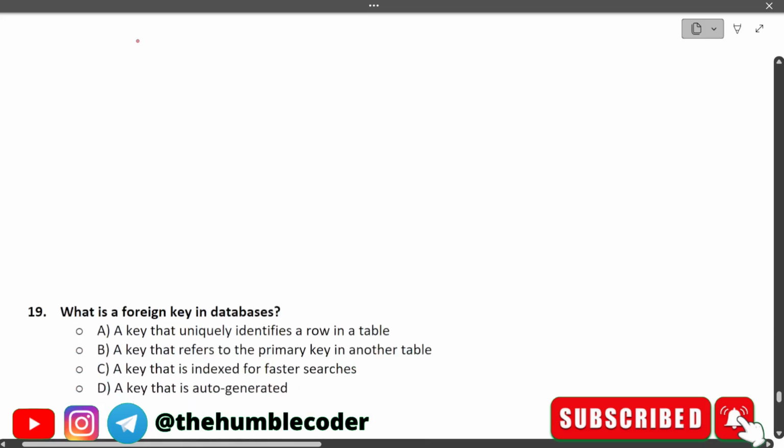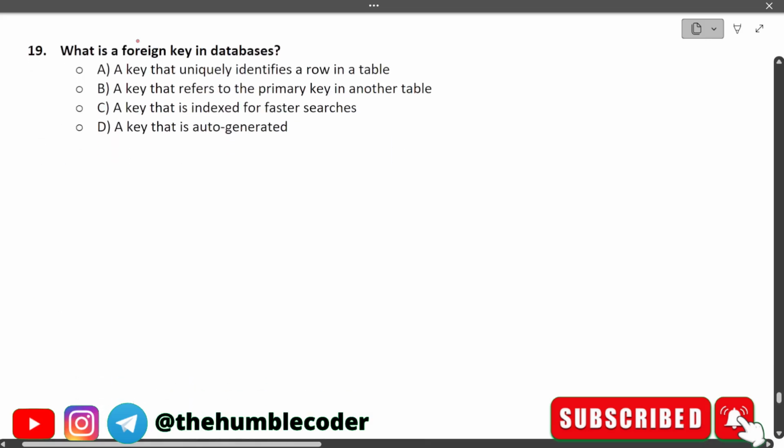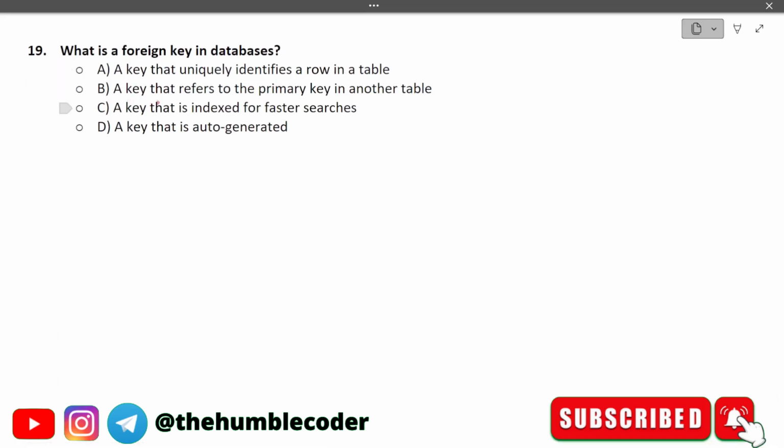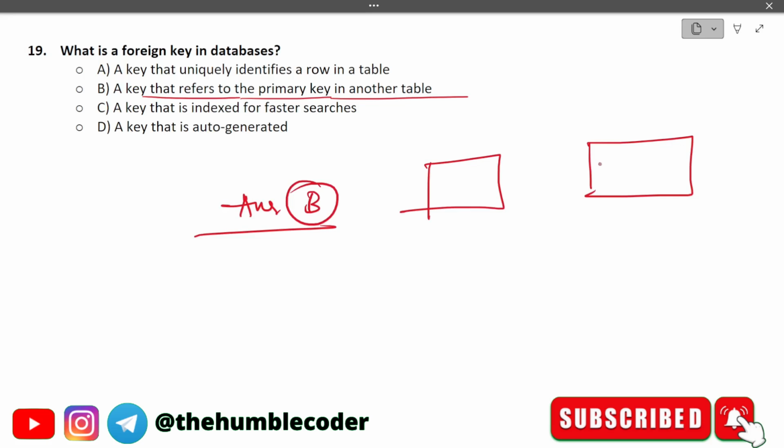Moving on to the next one. What is a foreign key in databases? The options that we have are: A, a key that uniquely identifies a row in a table. Option B is a key that refers to a primary key in another table. Option C is a key that is indexed for faster searches. And option D is a key that is auto-generated. The correct answer for this question is option B, a key that refers to a primary key in another table. Basically, a foreign key tries to establish a connection between two tables, and it refers to the primary key in the other table. So that is why the correct answer in this case is option B.